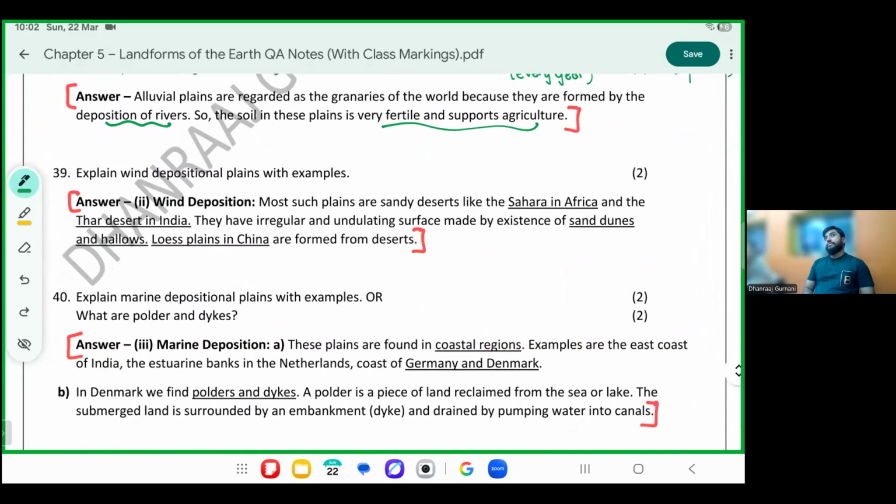Examples we just did. Last type of plain, wind, please mark the brackets. Wind examples are the Sahara in Africa and the Thar in India, our desert in India. They are formed by sand deposits. The earlier ones were formed by river deposits. These are formed by sand deposits, sand dunes or loess. One example is the Loess Plains in China. Please mark those examples for reference.